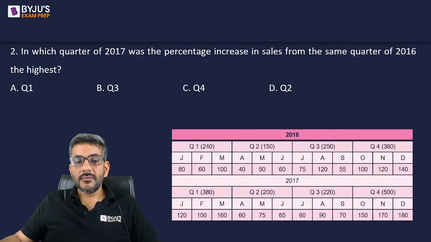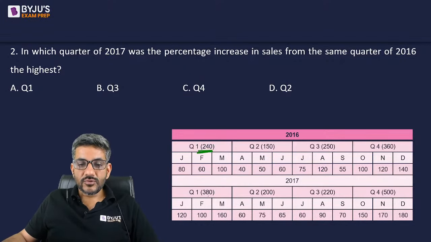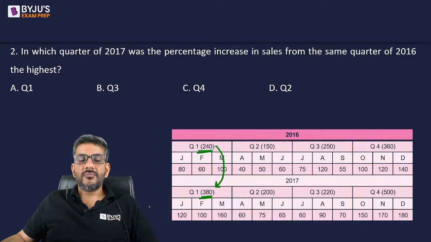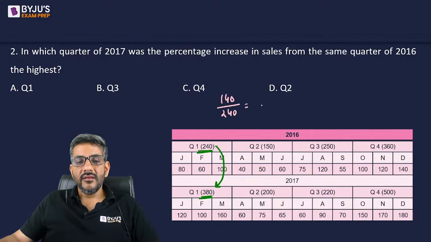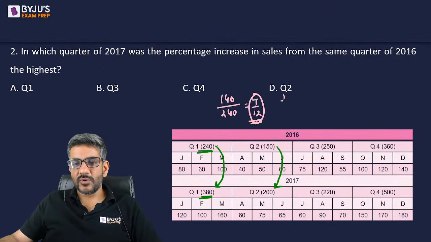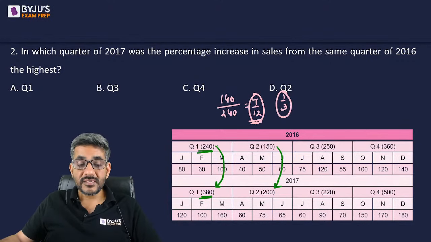So here if I talk about quarter 1, the figure in 2016 was 240, in 2017 was 380. So what is the percentage increase? From 240 to 380, the percentage increase is given by 140 on a base of 240, right? Which can also be written as 7 by 12. Similarly, let us check from 150 to 200. I think I can straight away say it is 1 by 3, that is 33.33%.